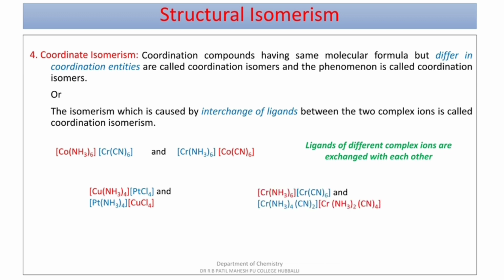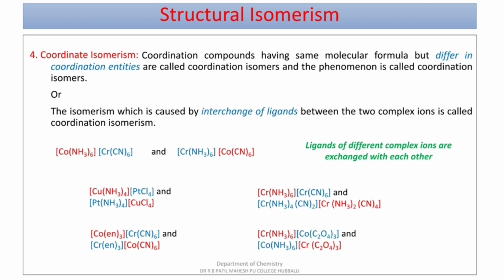Moving to the next example, [Co(NH3)6][Cr(CN)6], and [Cr(NH3)4(CN)2][Cr(NH3)2(CN)4]. Third example, [Co(en)3][Cr(CN)6] and [Cr(en)3][Co(CN)6]. And the last example, [Cr(NH3)6][Co(C2O4)3] and [Co(NH3)6][Cr(C2O4)3].